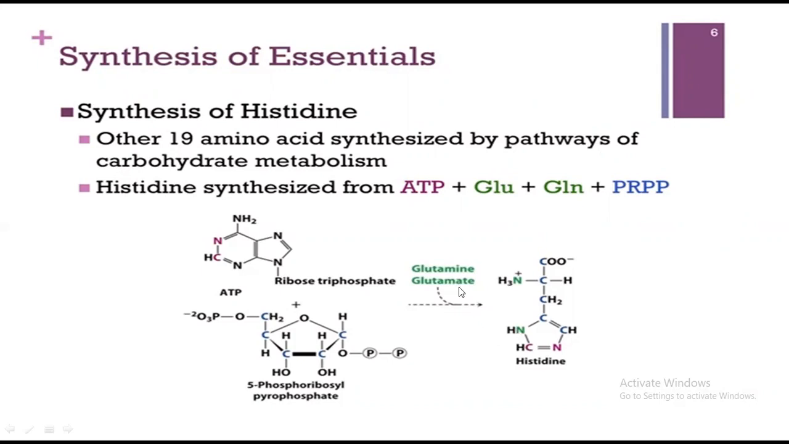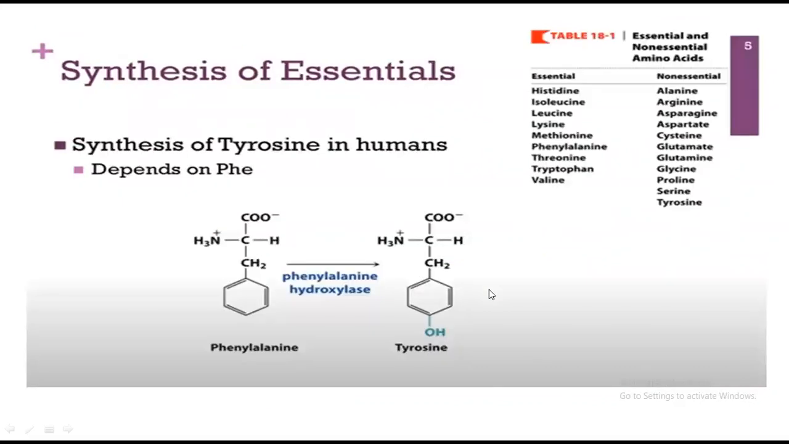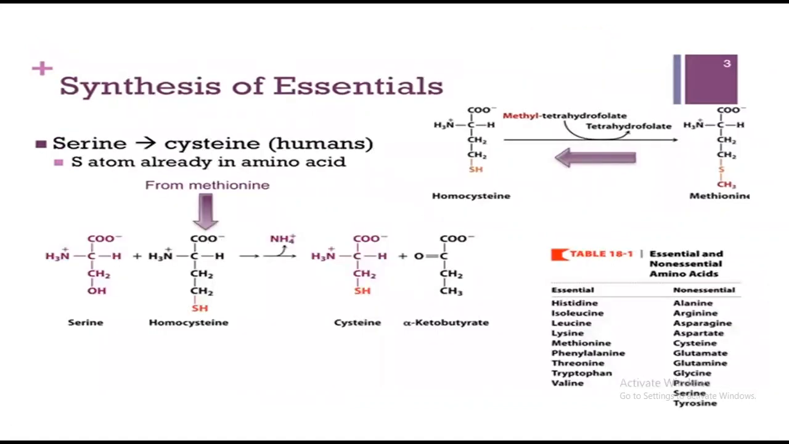As I have shown you, I told you that glutamate can give rise to any amino acid, and these are ATP and PRPP. These are the chemical structures. This phosphoribosyl pyrophosphate, with the help of glutamine, can give rise to histidine. If I look here, tyrosine in humans: phenylalanine can give rise to tyrosine. As I have told you, an amino acid can give rise to another amino acid. If you look here, serine can give rise to cysteine, and it acts in humans.